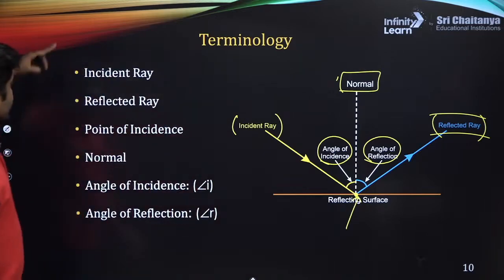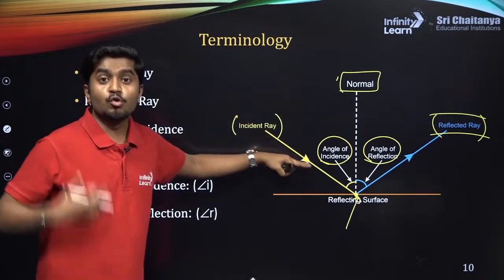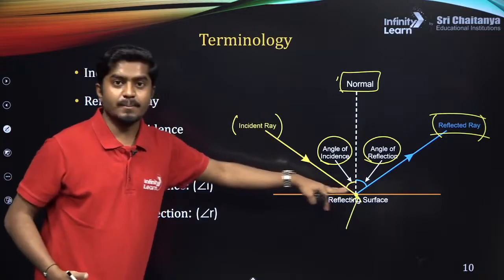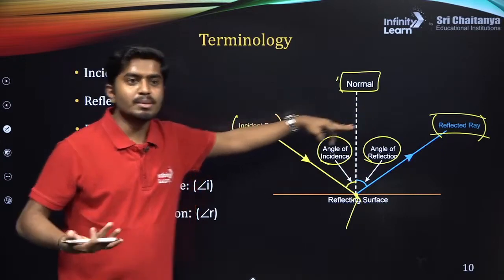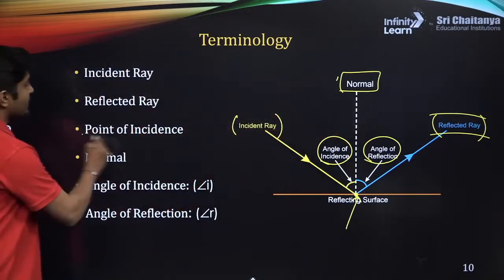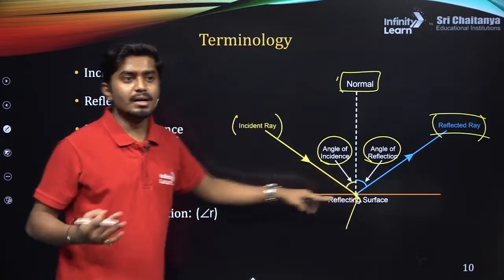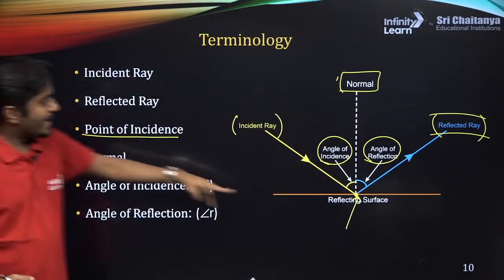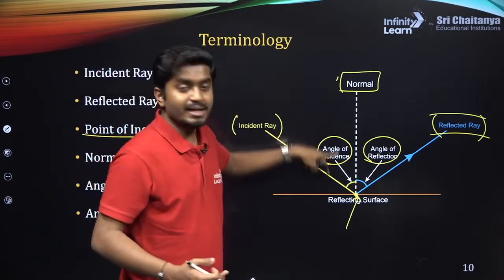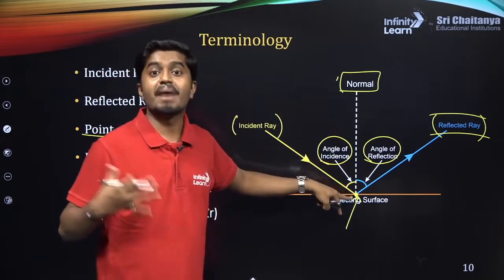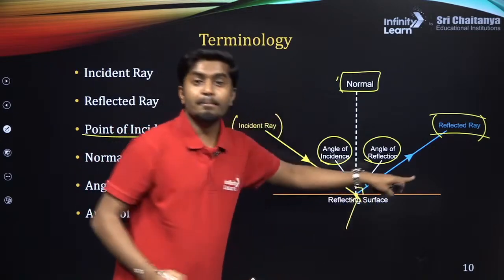Nice. So clear all these terms. Incident rays are the rays going towards the mirror. Reflected rays are rays which have bounced back from the mirror. The point of incidence is the point at which the incident ray falls on the mirror. The normal is an imaginary line, not a real line, that is why I have dotted it. It is perpendicular to the mirror.